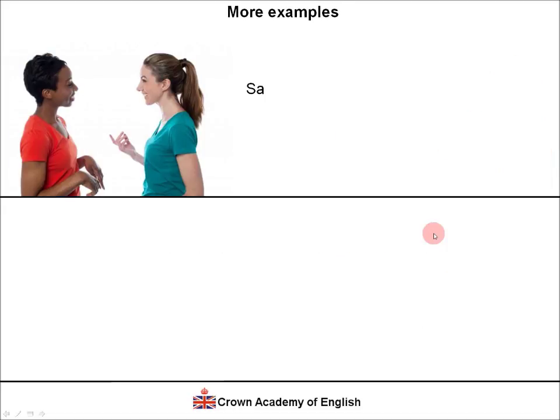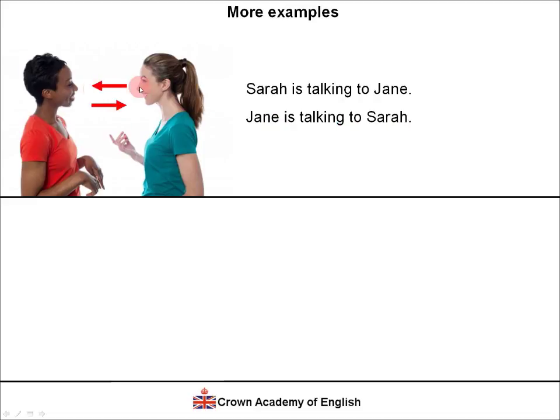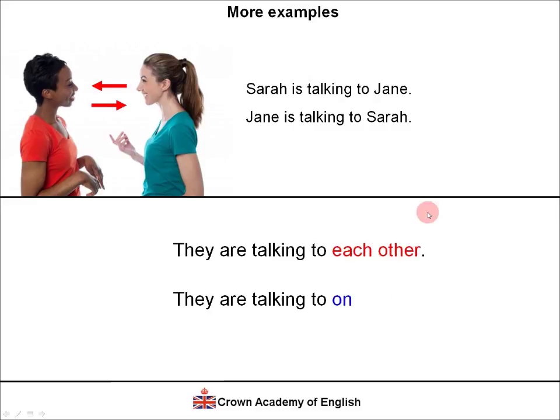More examples. Sarah is talking to Jane. And Jane is talking to Sarah. So we can say they are talking to each other. Or they are talking to one another. Again, these two sentences are both correct and they mean exactly the same thing.